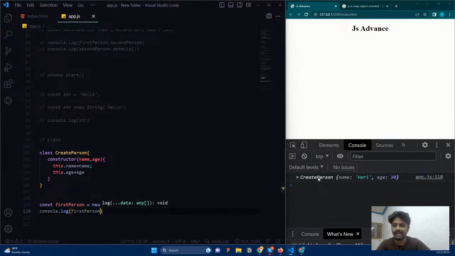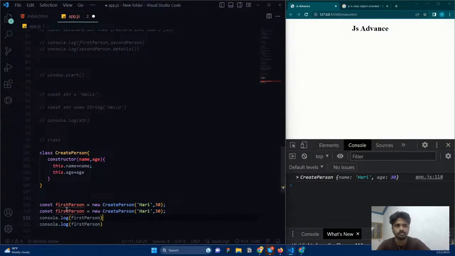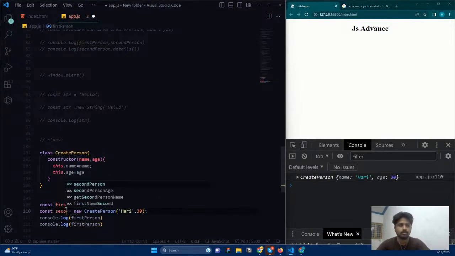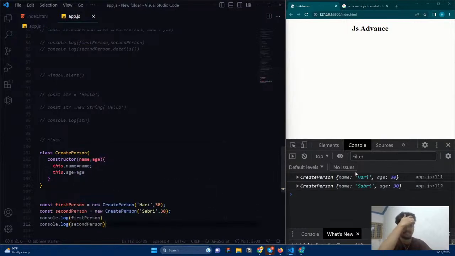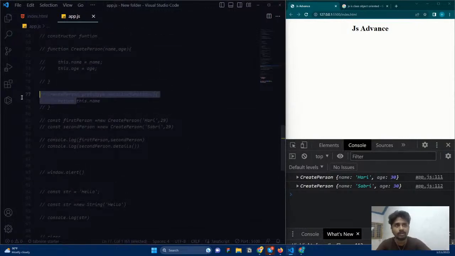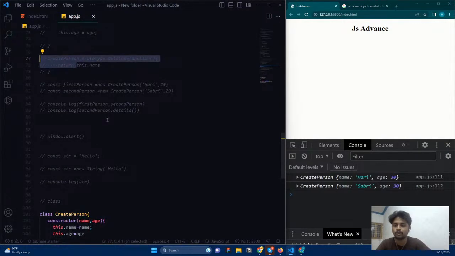You can see we are doing the exact same thing. If you want to do the same thing for a second person, change this into second person and change this one to some other value like this. Now asking what is second person, if I ask for it, you can see the exact same thing. Now this one is achieved, but this prototype, how can I add a function to the prototype?